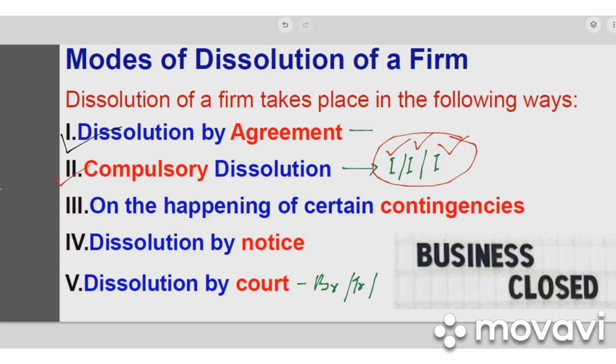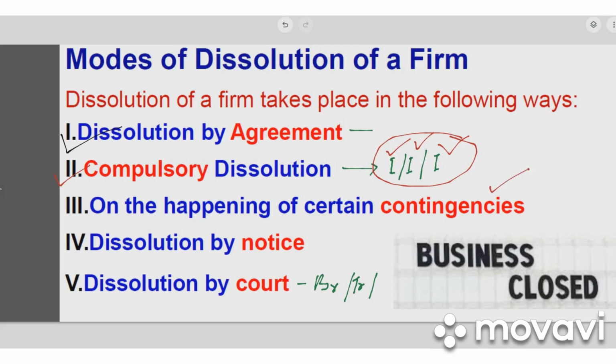And these contingencies are: number one, if the partnership has started to do a specific job, or if it has started for doing some specific project or some venture, then when that project is completed, when that particular activity is over, then the partnership business has to be closed down.